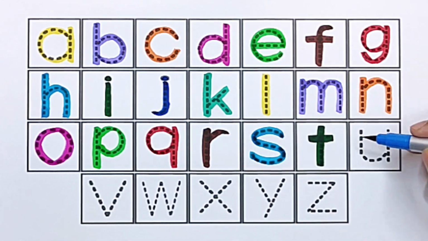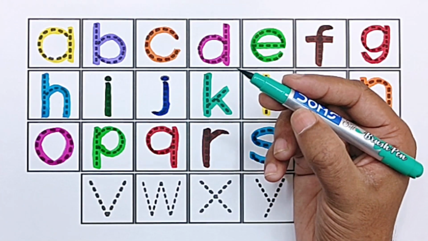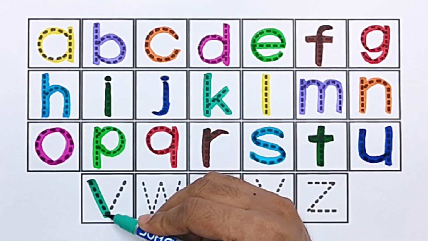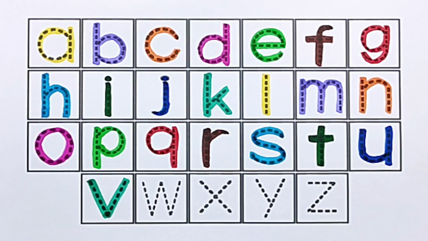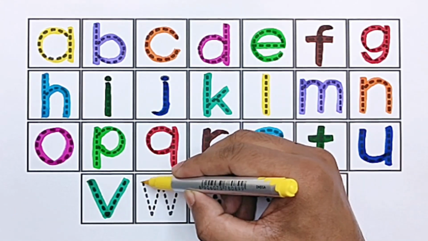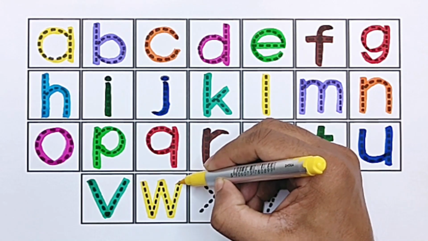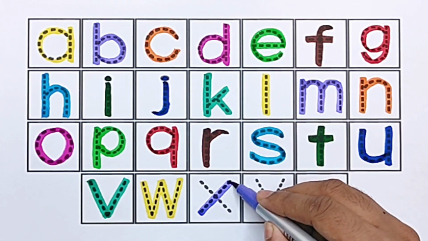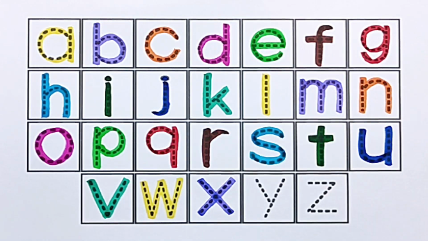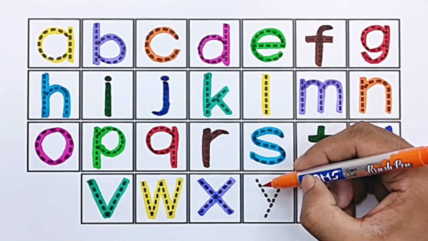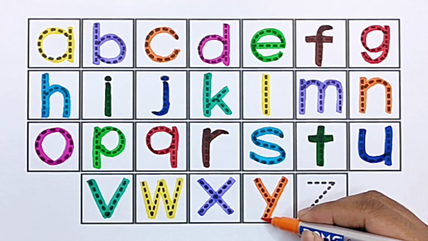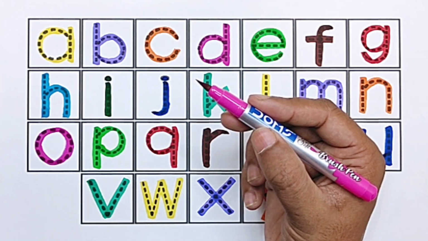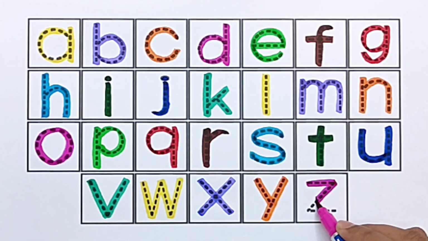Blue color. U for umbrella. C green color. V for vegetable. Yellow color. W for watermelon. Purple color. X for xylophone. Orange color. Y for yo-yo. Pink color. Z for zebra.